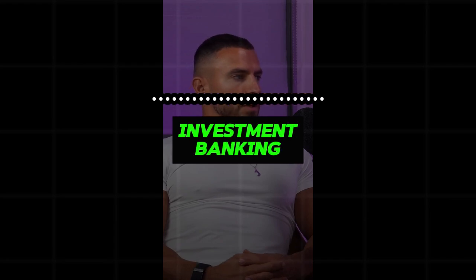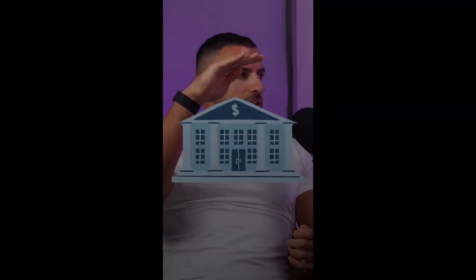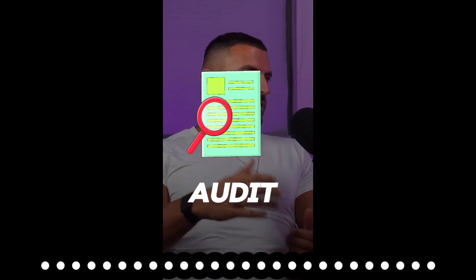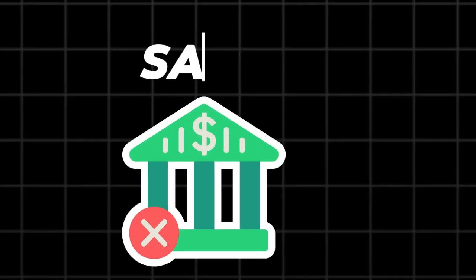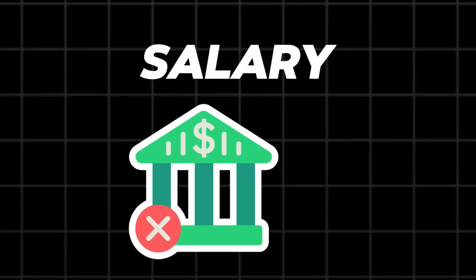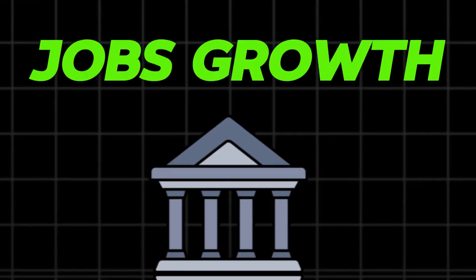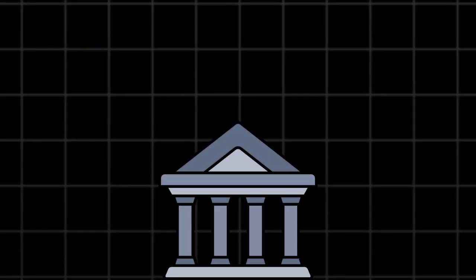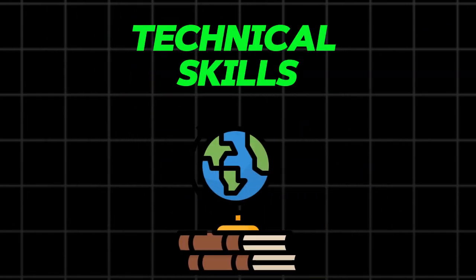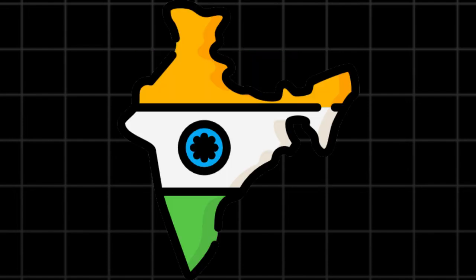$5 million salary per annum, a great or rich lifestyle, and the food and stay on the company are expensive. This is what you think of when you think about an investment banking job. But how do you get these jobs, and how do you acquire the technical skills for them? In this video, we are going to discuss the financial modeling skill of the investment banking job and how to excel at this skill for your upcoming interview.